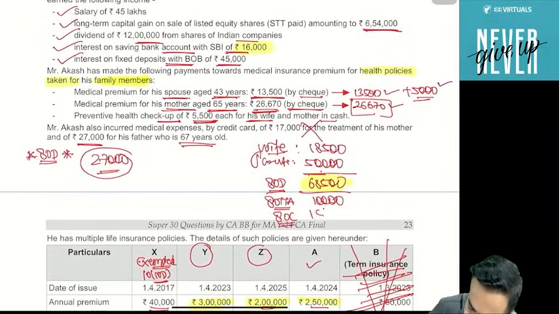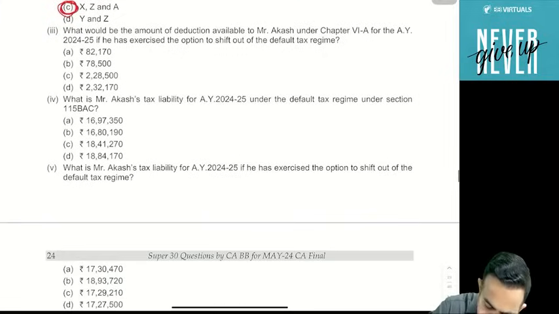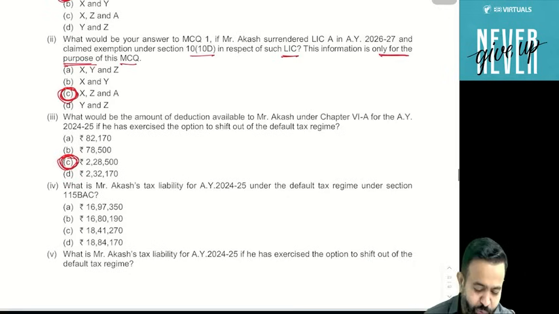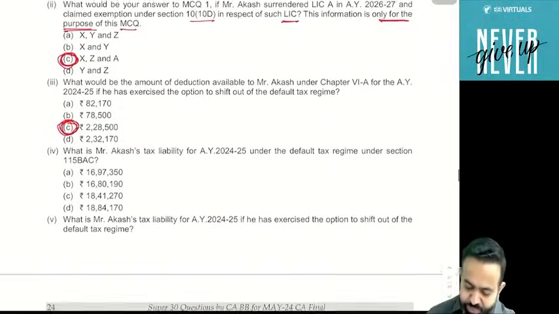So 80C is 1,50,000. So just tell me, 2,28,500 is your deduction amount. So total deduction 2,28,500. Which answer is correct? C. C is the correct answer. Most probably C. If you don't know anything, just put C. Okay. Now next part. Next MCQ.